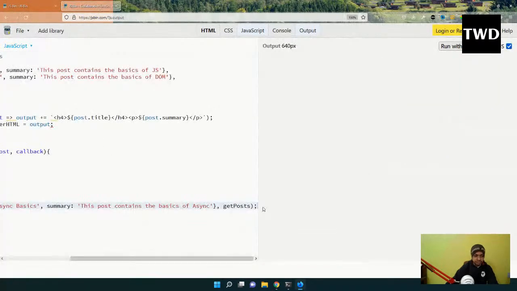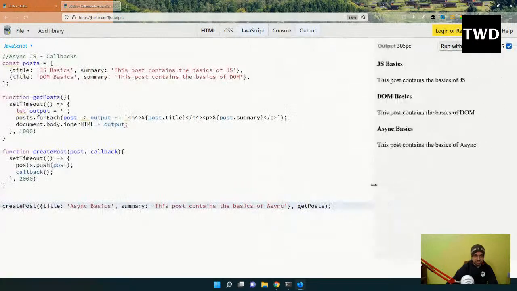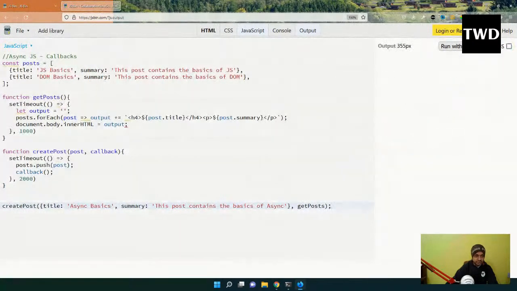Okay, I don't want it auto run. We're learning what promises are. So get post is there, it will be done like this, but promises work in a different way. We are not going to pass it like this.